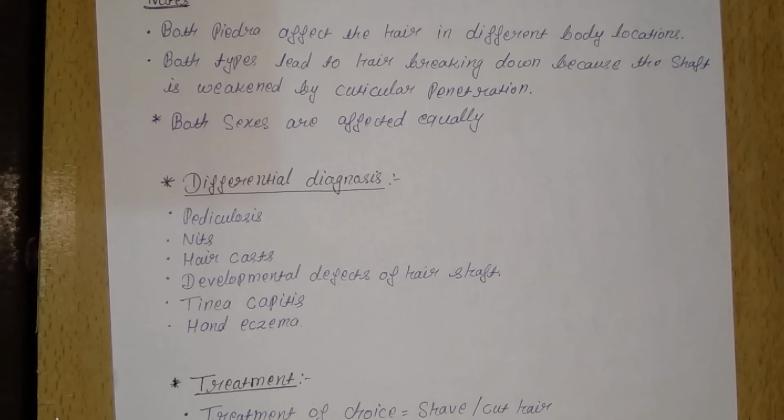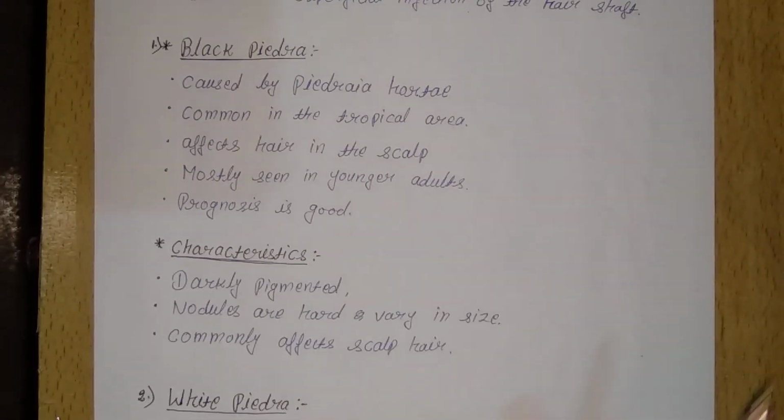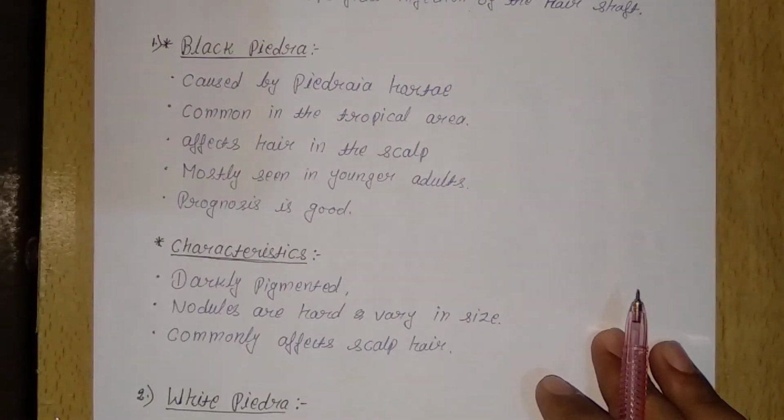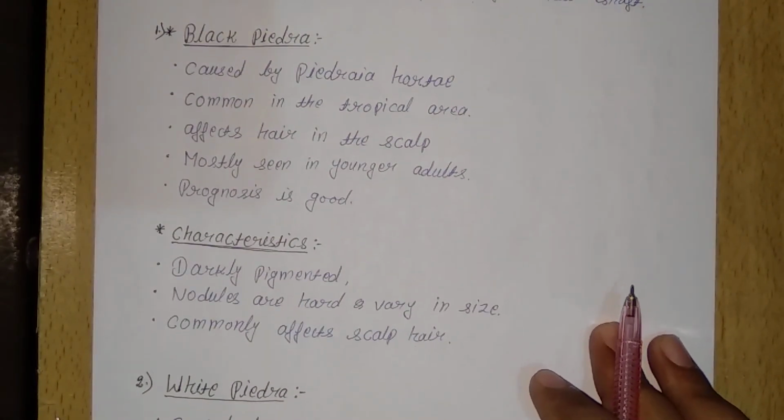In the previous lecture I told about tinea versicolor and tinea nigra, and in the next lecture I will discuss otomycosis. These are all fungal infections that come under superficial mycosis.